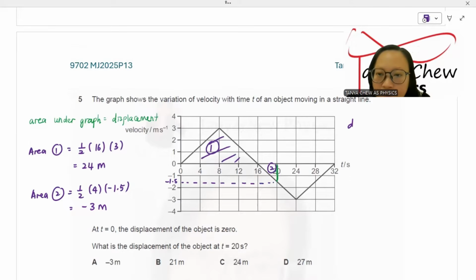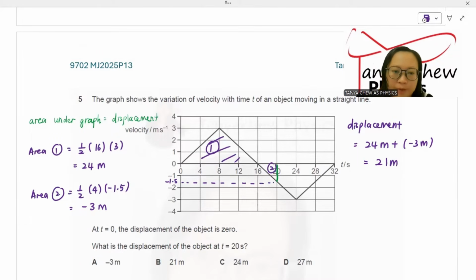So the displacement of the object at t equal to 20 seconds is 24 meter plus -3 meter. So your answer should be 21 meter. B is the answer.